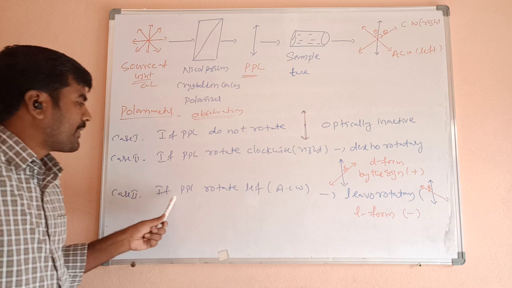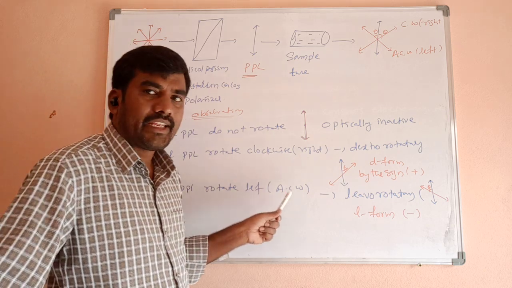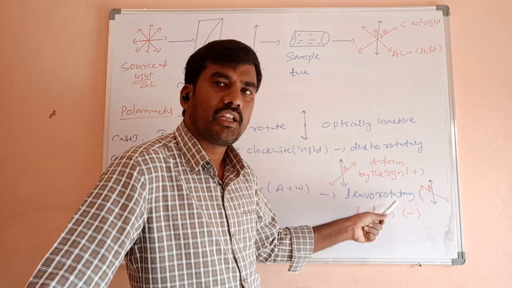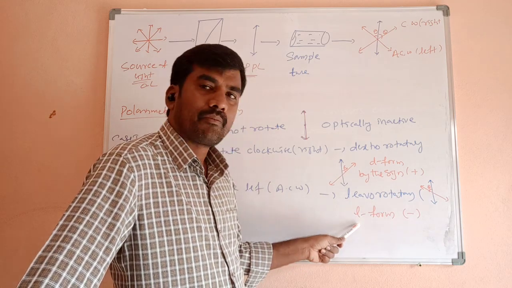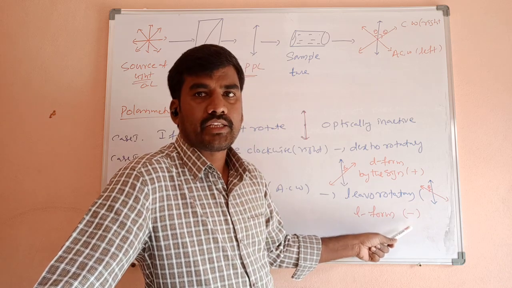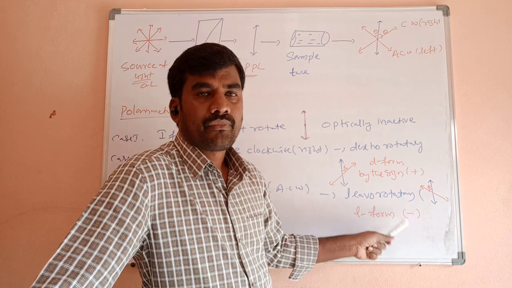Case 2: if PPL rotates to the left side, anti-clockwise, it means levo-rotatory. The compound is called levo-rotatory, L form. By sign we can write it as minus, negative.